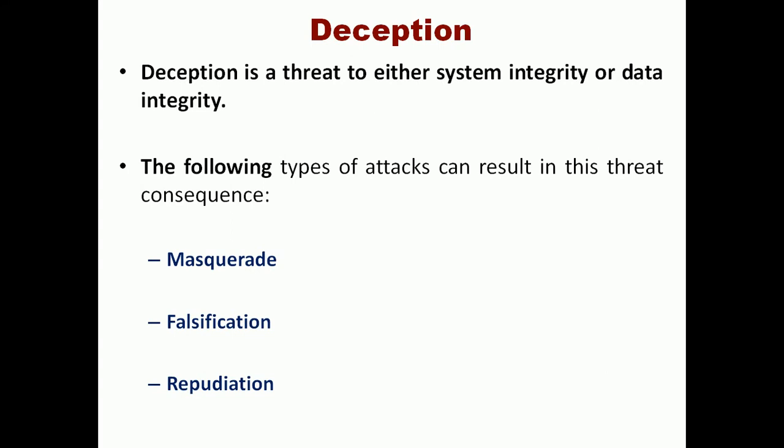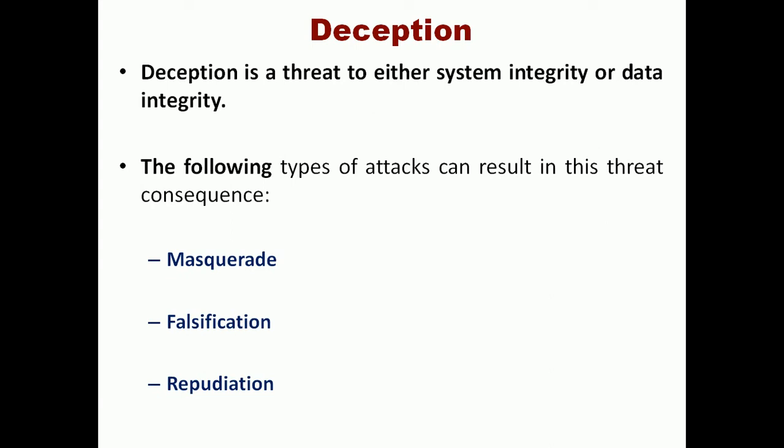So next is deception. Deception directly affects the system integrity. Suppose we have a deception threat, then it directly affects the data integrity. If we have that, the following attacks can happen in our system. One is masquerade, second is falsification, and third is repudiation.